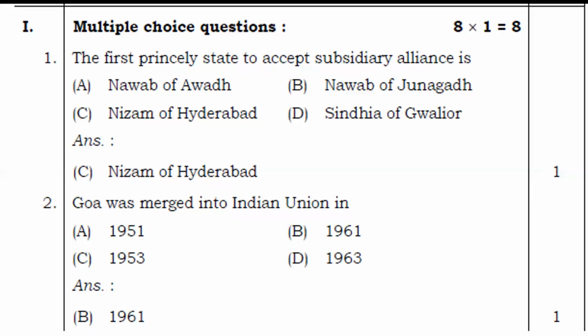So the first question in the board examination paper of previous year of social science of class 10. Here these are multiple choice questions. The first question is, the first princely state to accept subsidiary alliance is dash: Nawab of Awadh, Nawab of Junagadh, Nizam of Hyderabad, or Sindhia of Gwalior. And the answer is option C, Nizam of Hyderabad. Next, Goa was merged into the Indian Union in dash: 1951, 1961, 1953, or 1963. And the answer is option B, 1961.